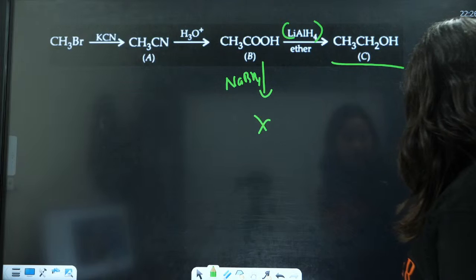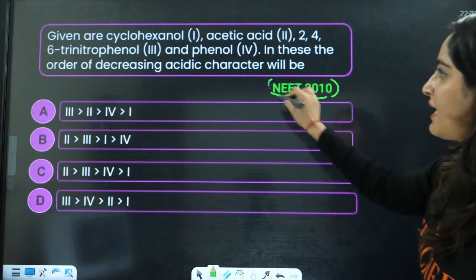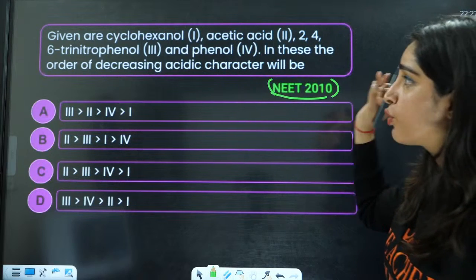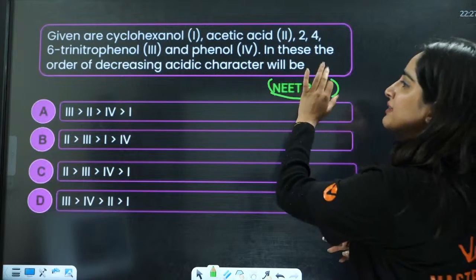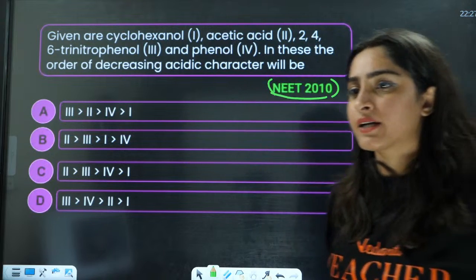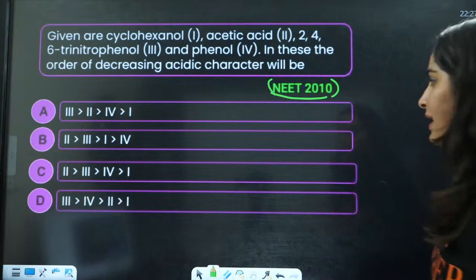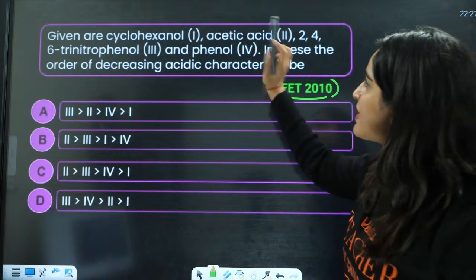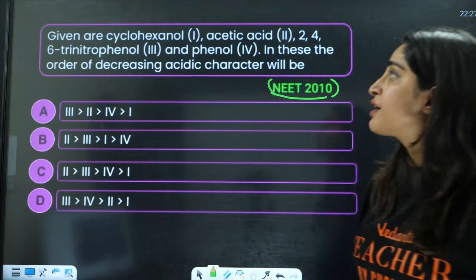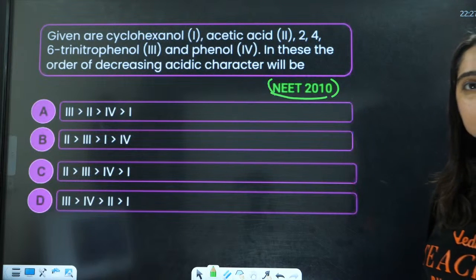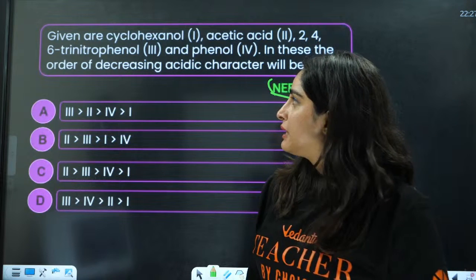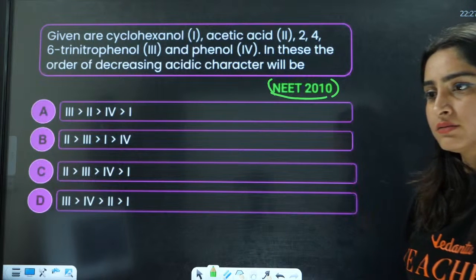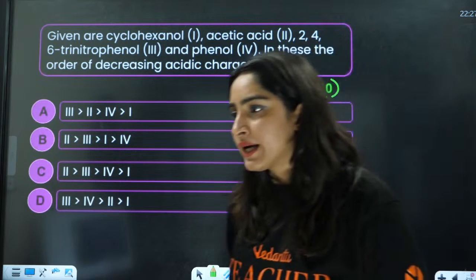Okay? Next question, 2010. Given cyclohexanol, acetic acid, 2,4,6-trinitrophenol, and phenol, the order of decreasing acidic character. Everybody in the chat box. You have cyclohexanol, then you have acetic acid, you have 2,4,6-trinitrophenol and you have phenol. Which is more acidic? Everybody in the chat box, what is the decreasing order?